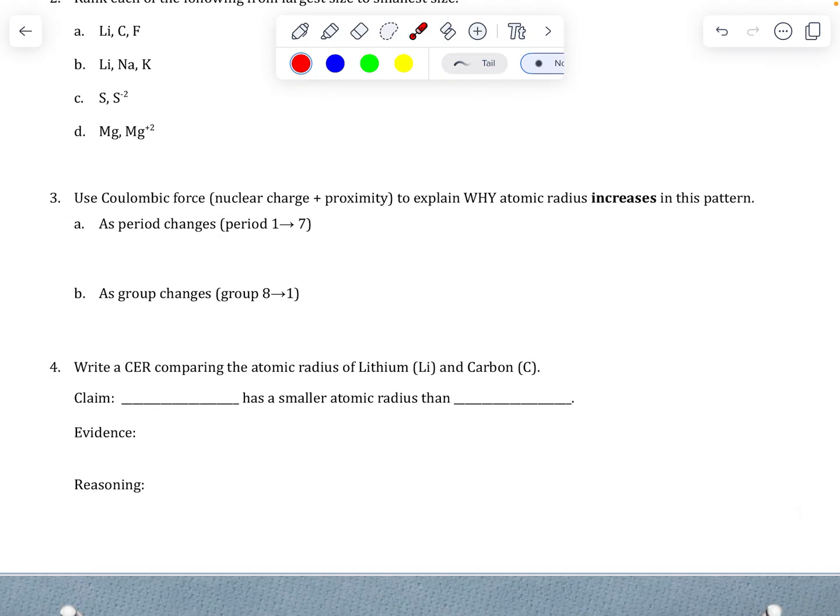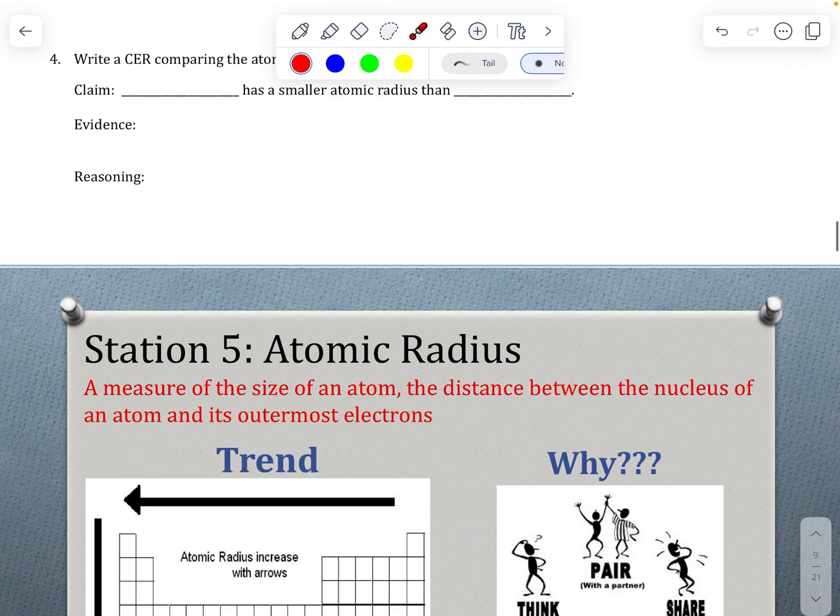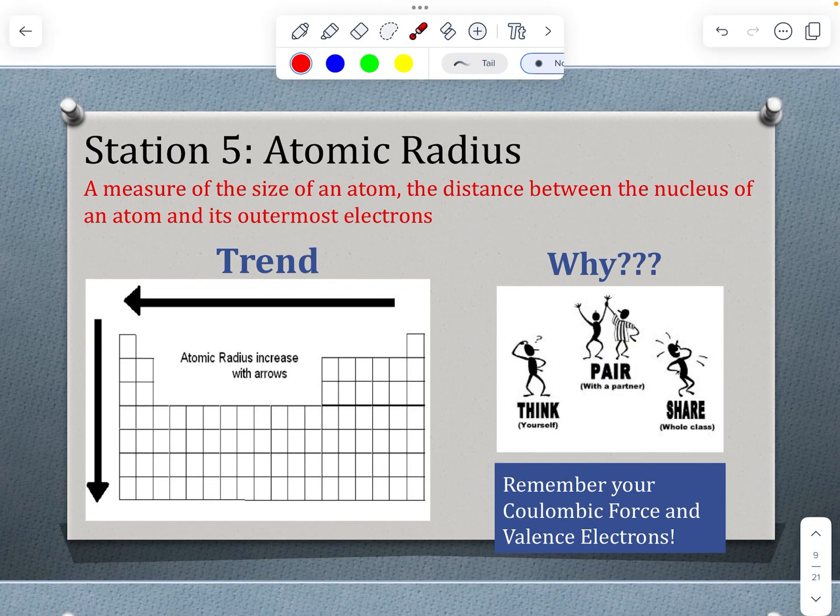You will need to do these CERs on your own using that information we have here, or that we fill in here. All right, so station 5, which would have been that first station you did on the pivot, is atomic radius. So what is atomic radius? It's a measure of the size of an atom, the distance between the nucleus of an atom and its outermost electrons, so between those valence electrons. What you should have seen on that pivot is that atomic radius increases to the left and it increases down.